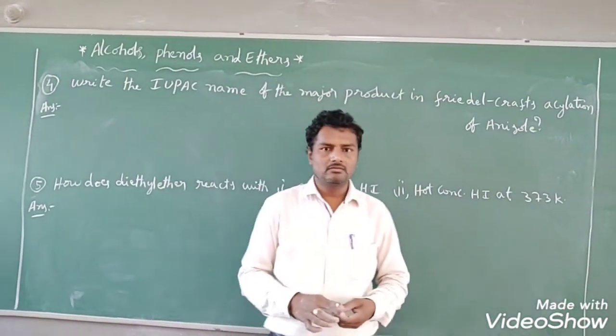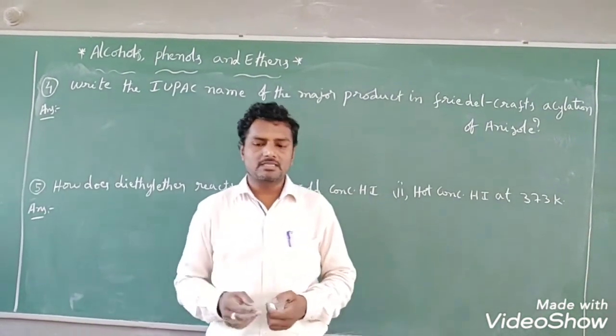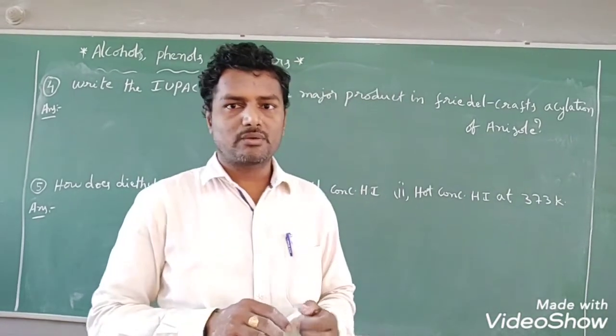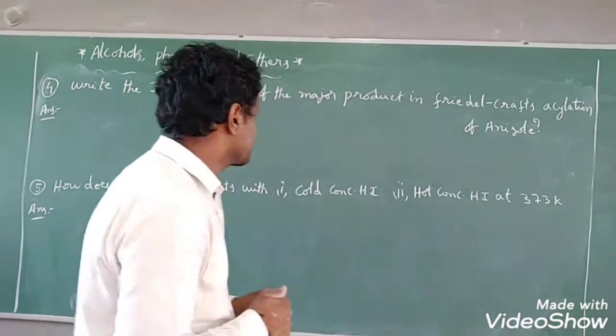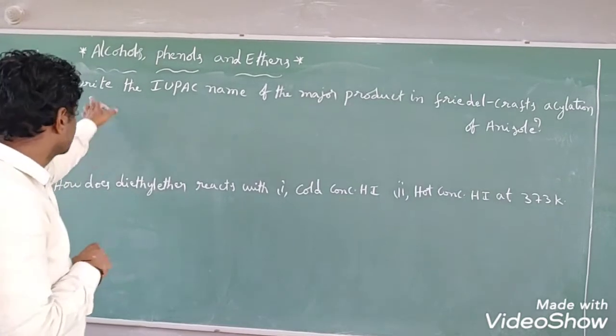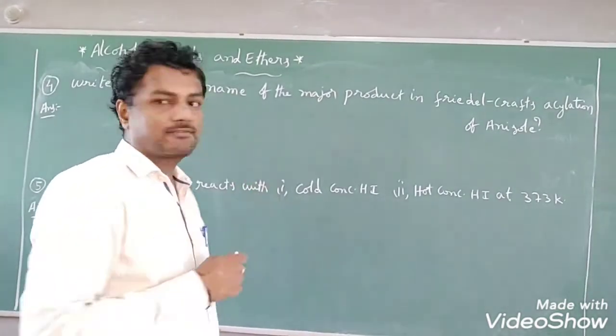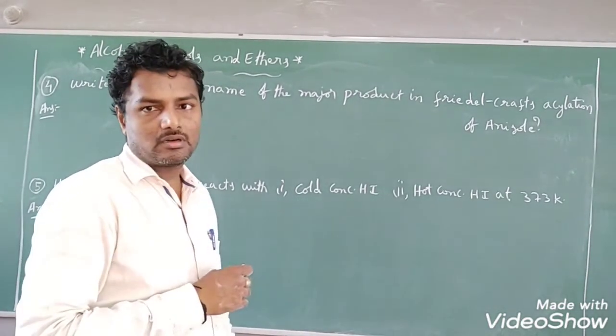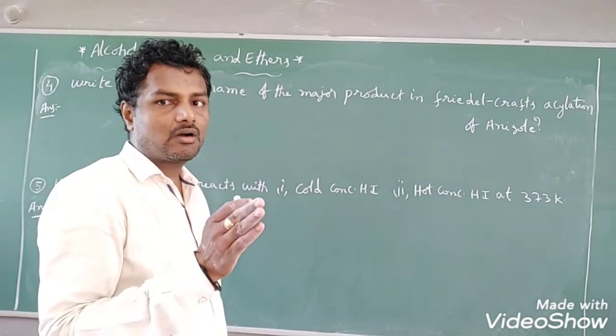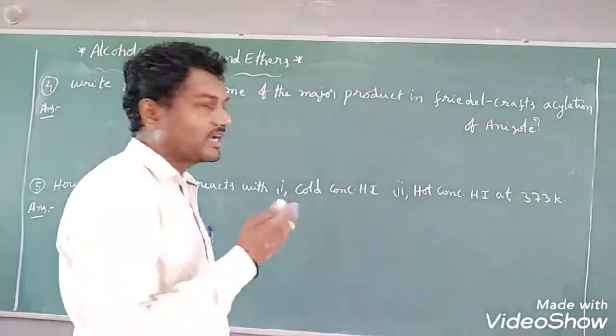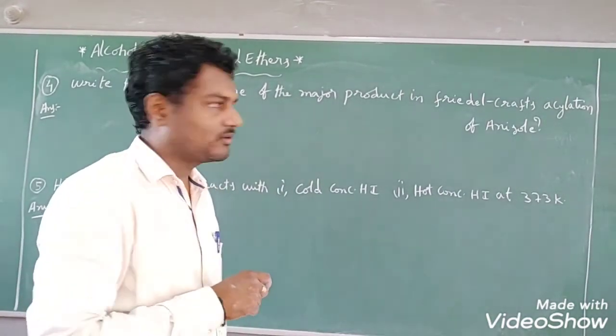Good morning, everyone. The continuation part of ethers important questions we are going to complete in this video. So, what is the next important question? Write the IUPAC name of the major product in Friedel-Crafts acylation of anisole. In the previous question we discussed Friedel-Crafts alkylation of anisole.